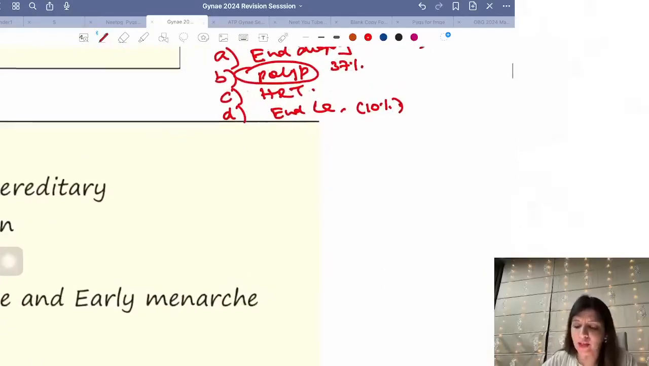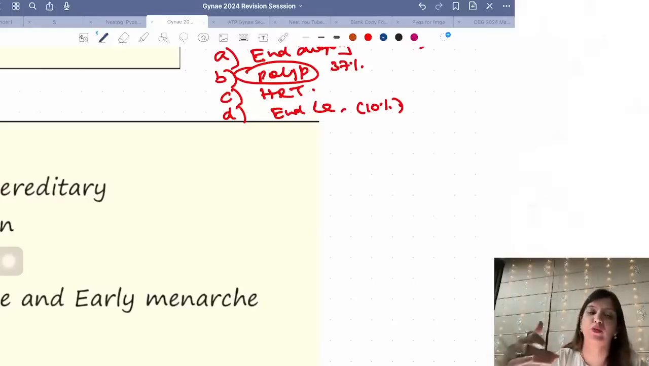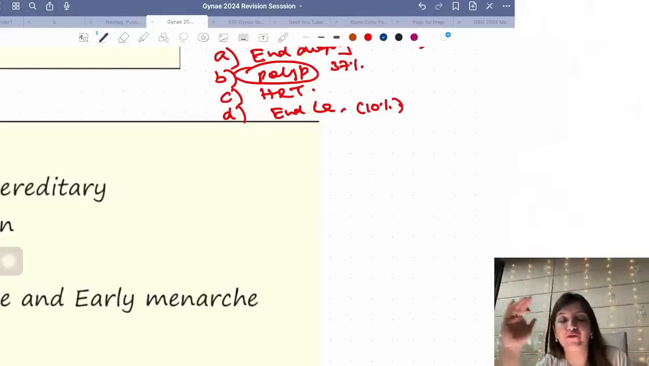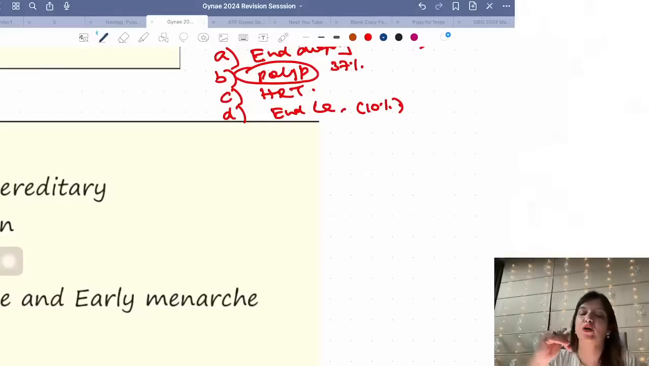How do you define a postmenopausal bleeding? Any bleeding which happens after menopause, any bleeding. Some of you remember a wrong definition, that any bleeding which happens 6 months after menopause is postmenopausal bleeding. That's absolutely wrong definition. Any bleeding which is happening after menopause is postmenopausal bleeding, right? Irrespective of the duration. Clear to all of you?